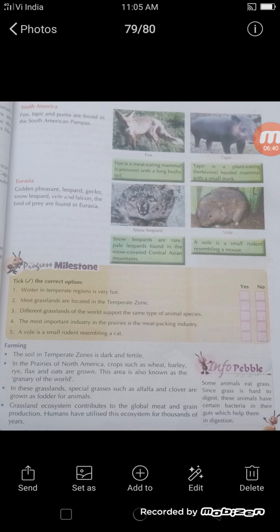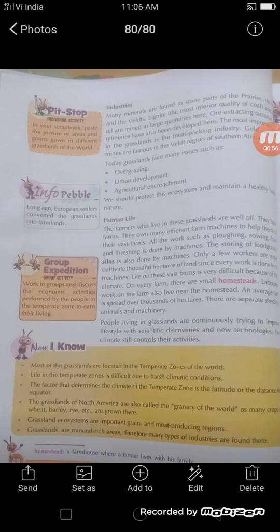Children, some animals eat grass, which is hard to digest. So these animals have certain bacteria in their guts which help them in digestion. Now, let us talk about the industries developed in these grasslands.